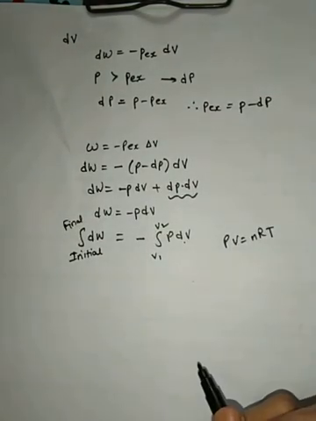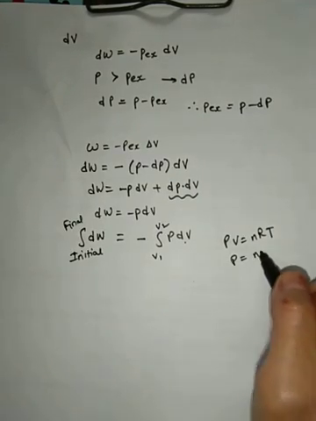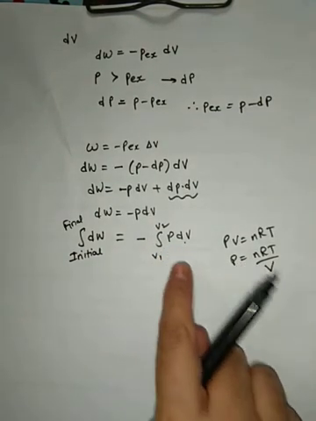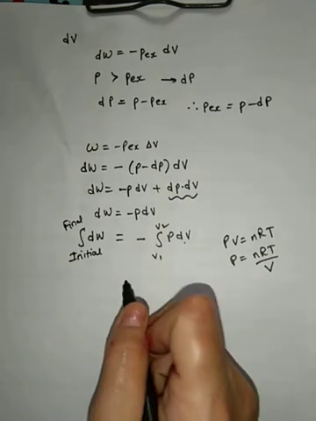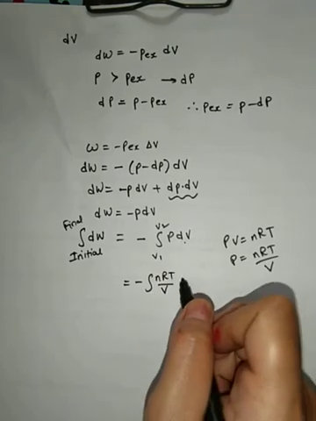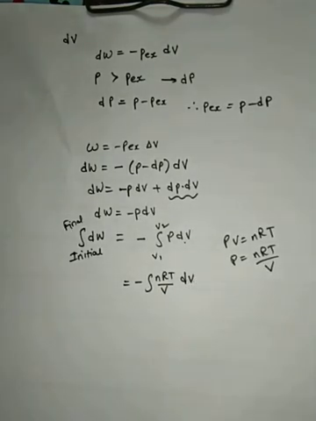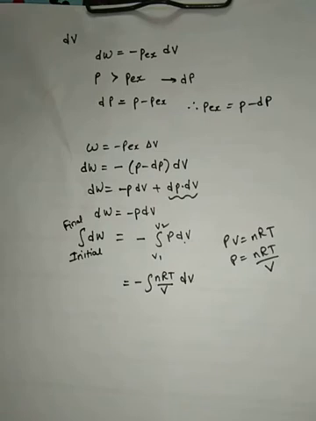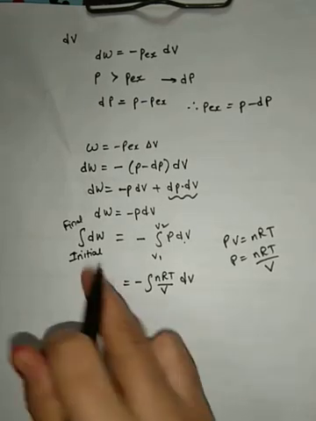Right? Now you know from the ideal gas equation PV is equal to nRT. Right, the ideal gas equation was this, so what will the pressure be? nRT upon V. Pressure will come as nRT upon V, and here I substitute the pressure nRT upon V. So what will I get? nRT upon V, and dV I am writing as it is. Now because the process is isothermal, T is constant. The number of moles for a particular volume taken in a cylinder will be constant, and R, the gas constant, is of course constant. So what do I get?